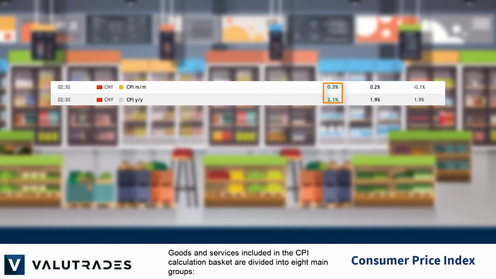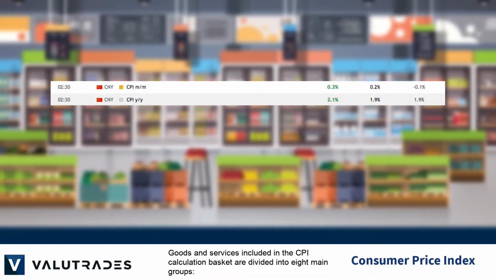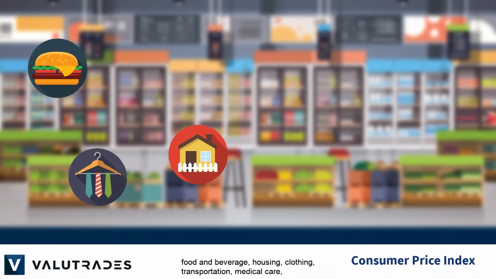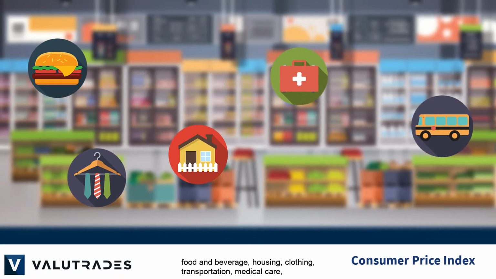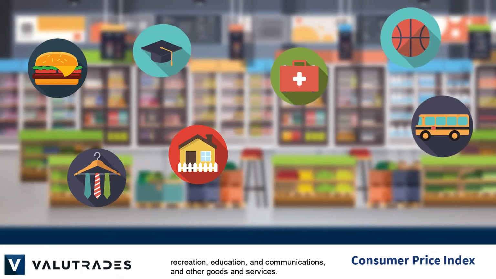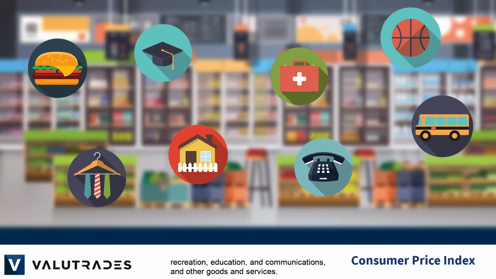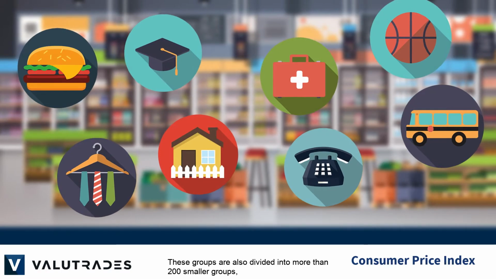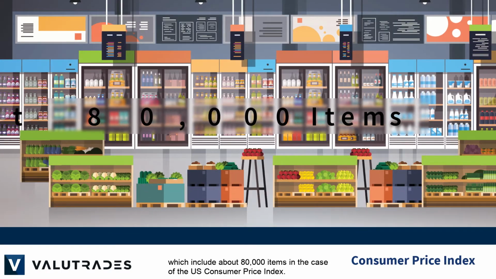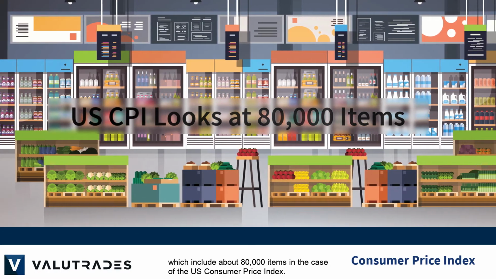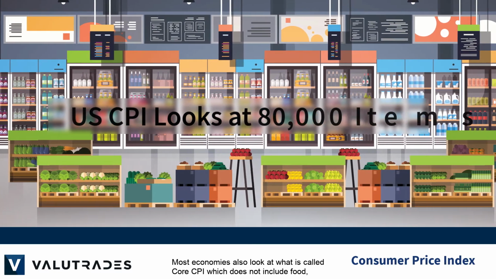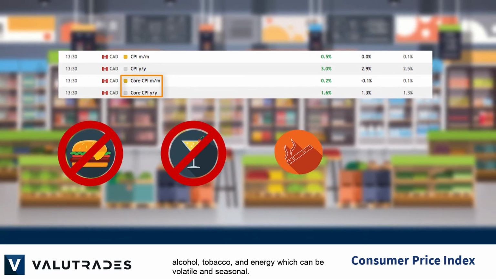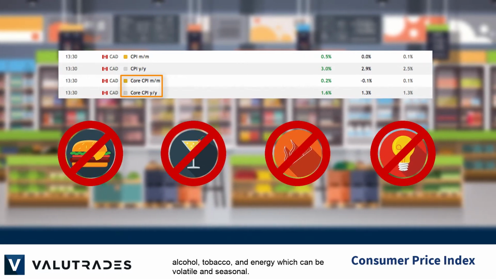Goods and services included in the CPI calculation basket are divided into 8 main groups: food and beverage, housing, clothing, transportation, medical care, recreation, education and communications, and other goods and services. These groups are also divided into more than 200 smaller groups, which include about 80,000 items in the case of the U.S. Consumer Price Index. Most economies also look at what is called the Core CPI, which does not include food, alcohol, tobacco, and energy, which can be volatile and seasonal.